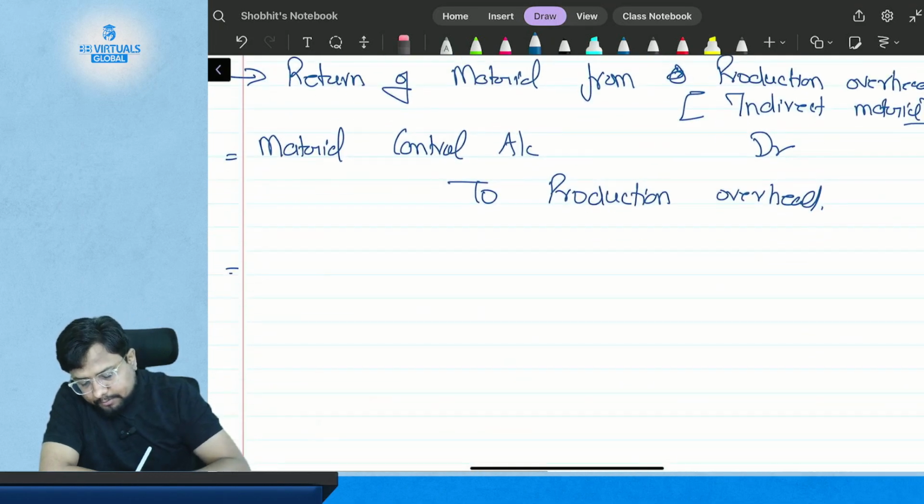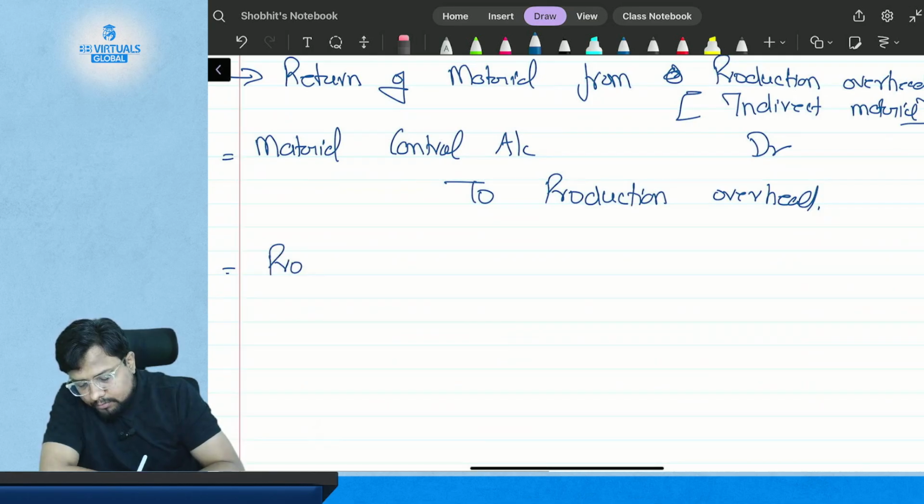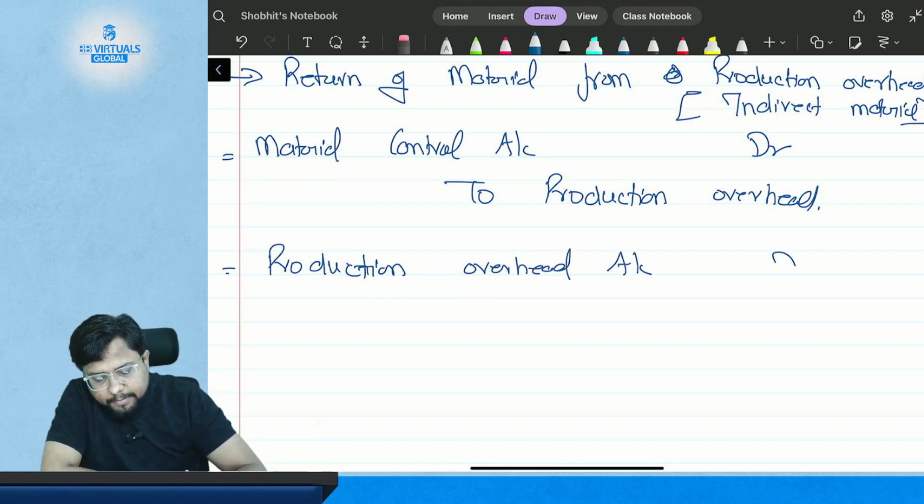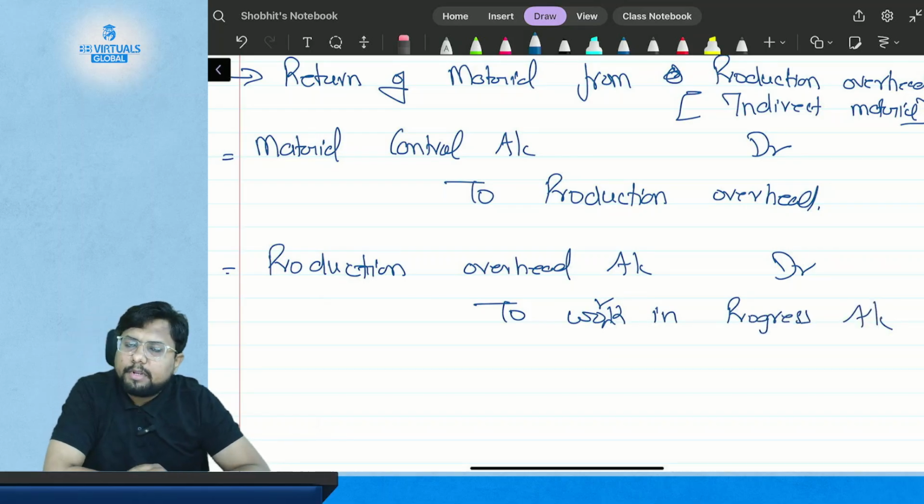So entry will be just opposite, which is production overhead account debited to work in progress account. Simple. In the case of return of indirect material from the production overhead. Simple.